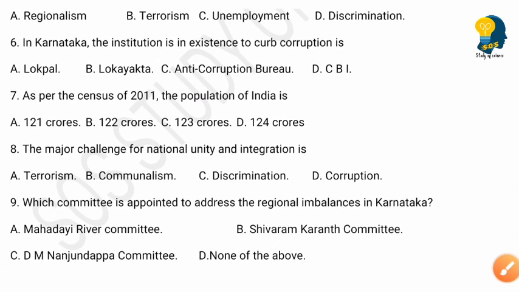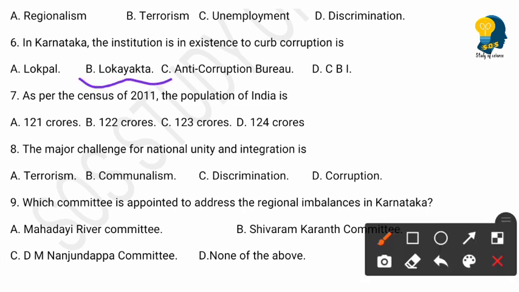Next, question number 6. In Karnataka, the institution in existence to curb corruption is. Options are Lokpal, Lokayukta, Anti-Corruption Bureau, CBI. So the right answer is option B, Lokayukta. In Karnataka, the institution in existence to curb the corruption is Lokayukta.